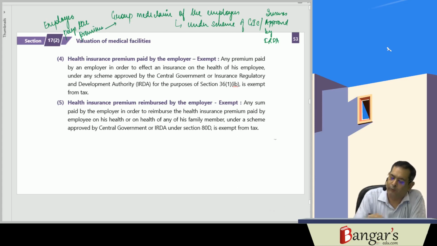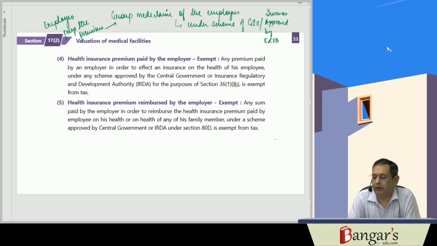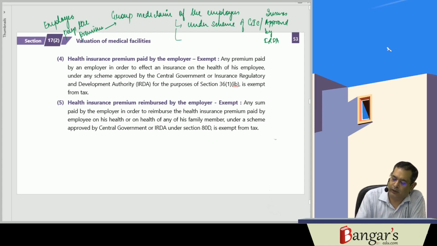On the group mediclaim of the employee under a scheme of GIC or any other insurers approved by IRDA, the same is what? It is exempt from tax. It is also exempt from tax.